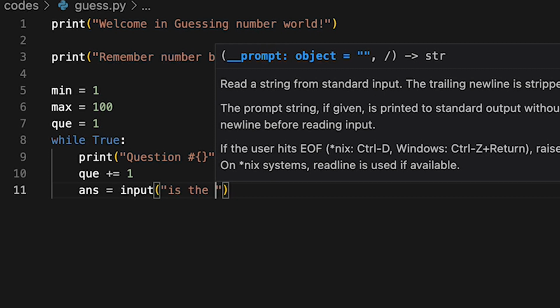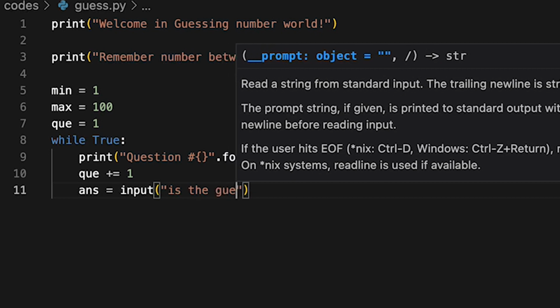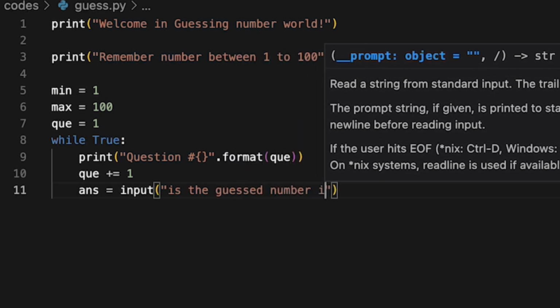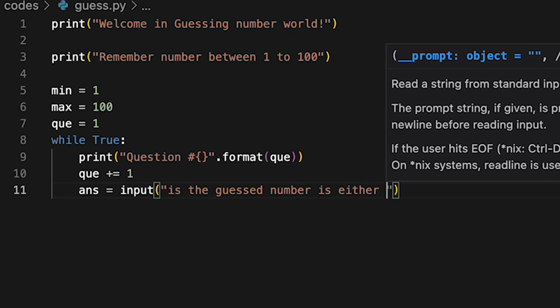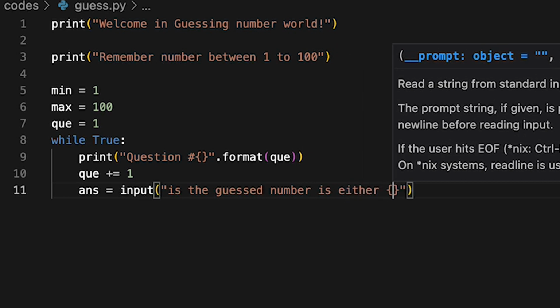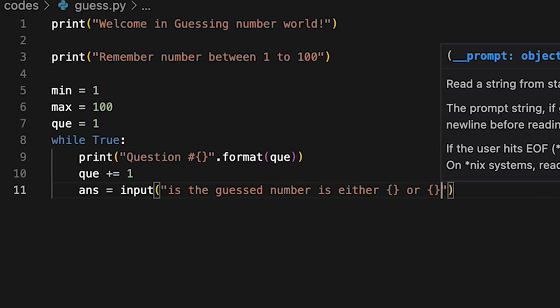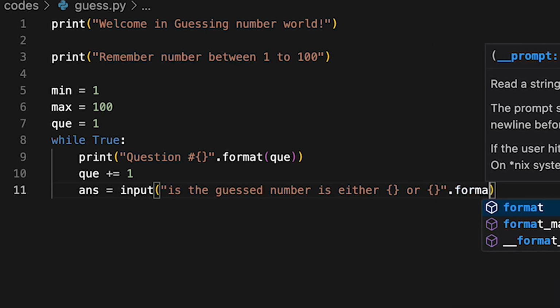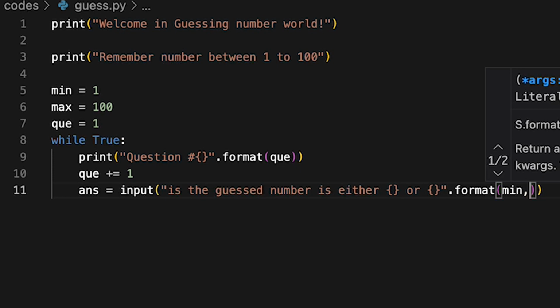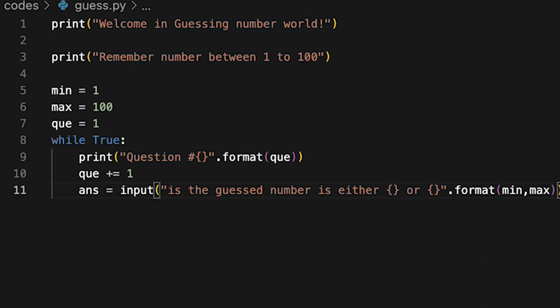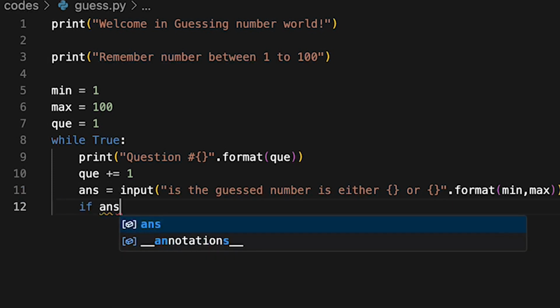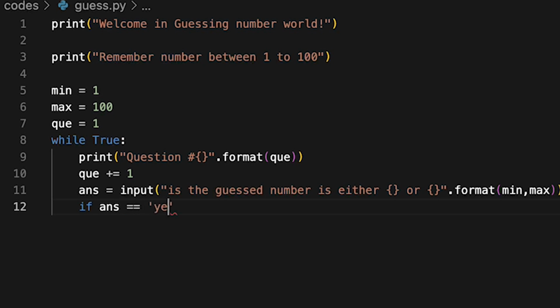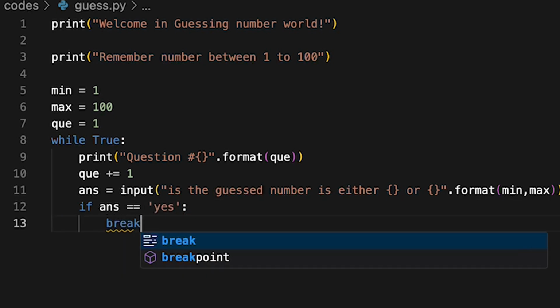Is the guess number either 1 or 100, min or max? Okay, so this is the question. If the user says yes, you are correct, my guess number is 1 or 100, then we will stop here.